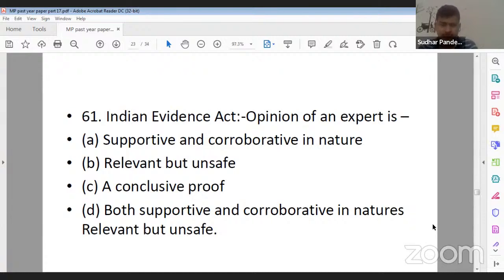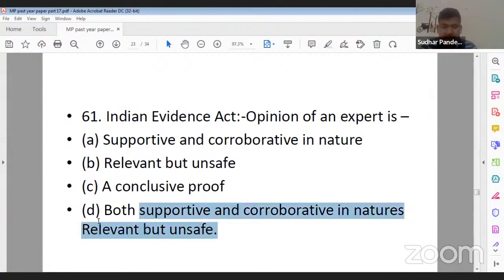Question number 61, D is the correct answer, not A. D is the correct answer because it simply states that both options A and B are included in option D. So opinion of an expert is supportive and corroborative in nature, relevant but unsafe to rely on as a sole basis. So its correct answer will be D for Delhi, right?